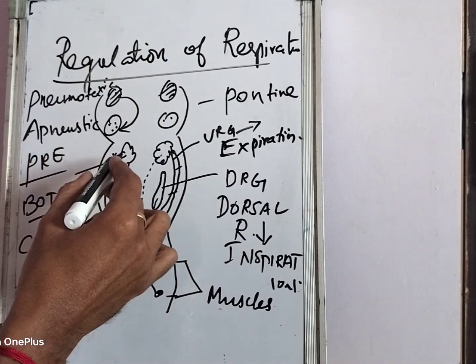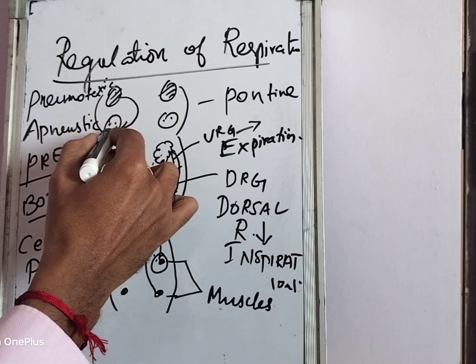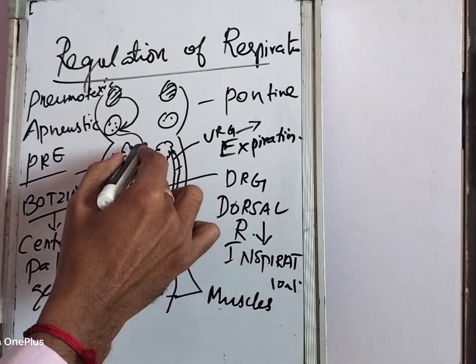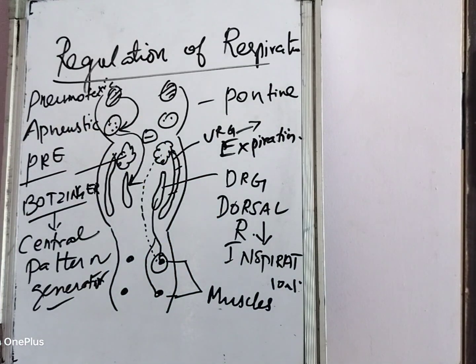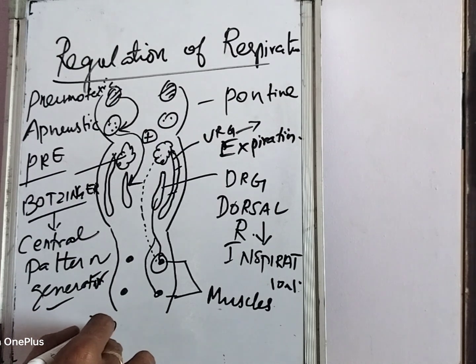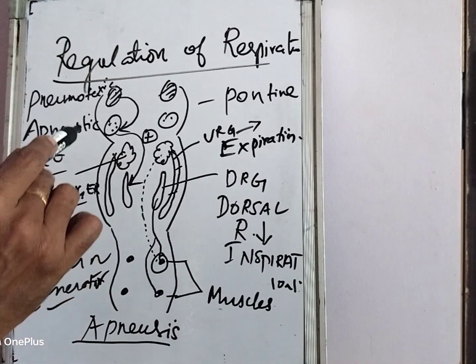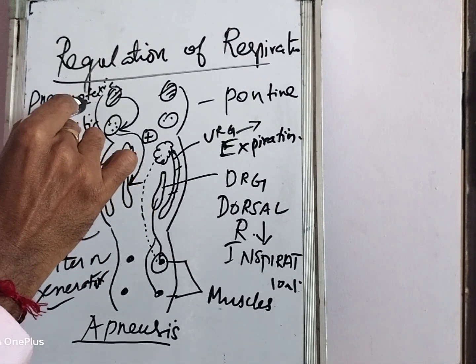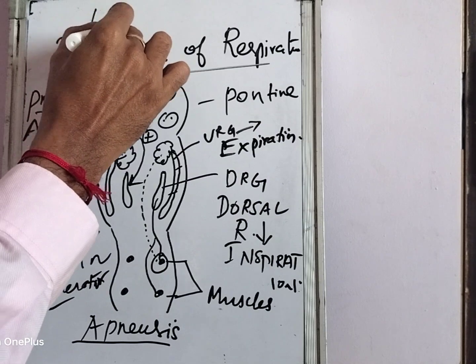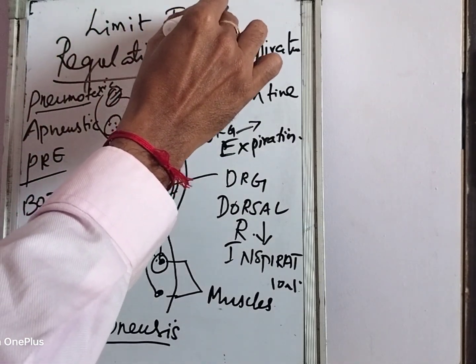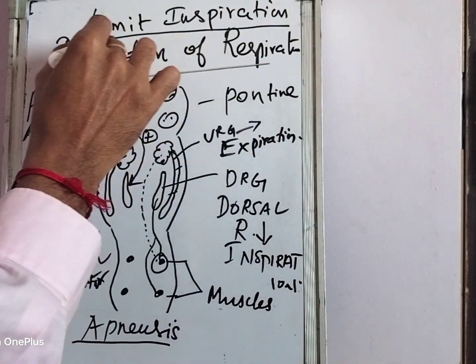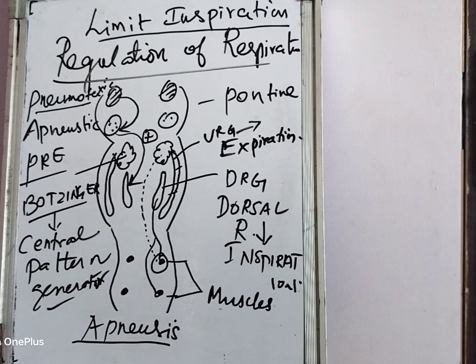What is the function of the apneustic center? The apneustic center constantly stimulates the DRG. If the DRG alone is stimulated, what will happen? There will be prolonged inspiration, which we call apneusis. Inspiration alone is very active when it is stimulated. So this constant discharge is inhibited by the pneumotaxic center. What is the function of the pneumotaxic center? The pneumotaxic center limits inspiration, because we have to have a limit on inspiration so that the next process, expiration, will happen in a passive manner.